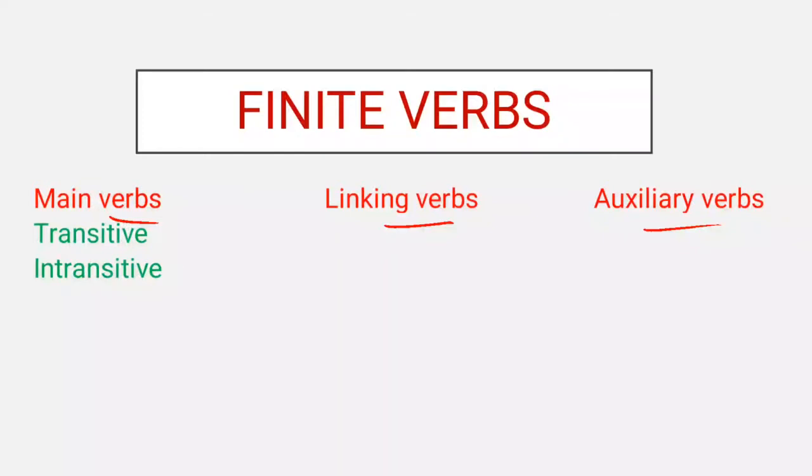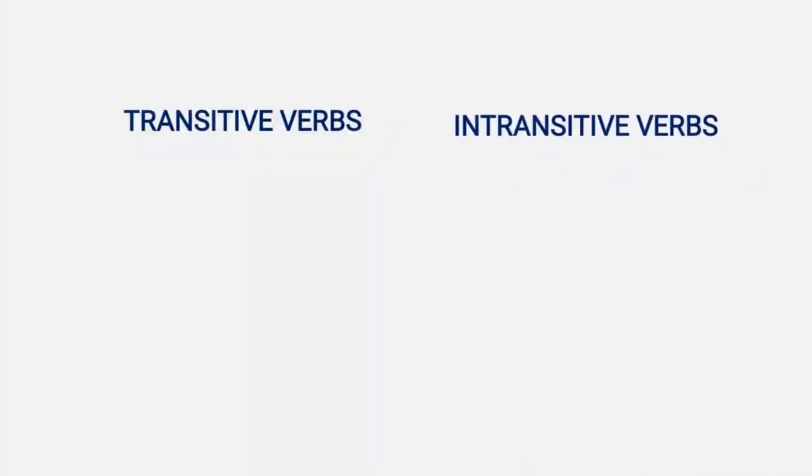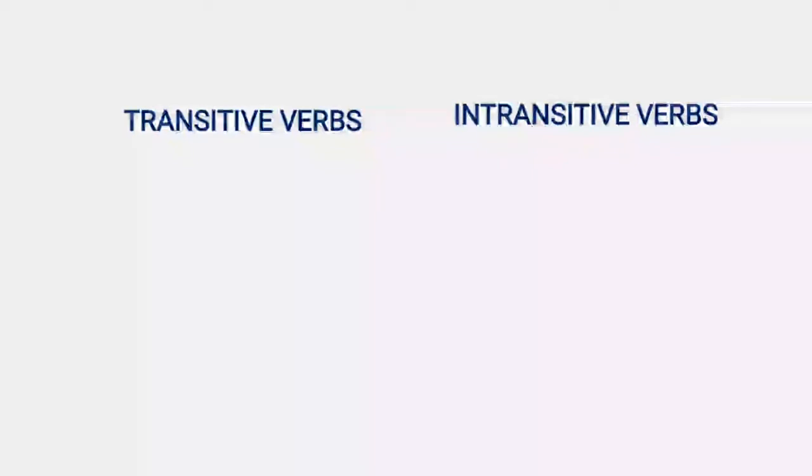Now, these main verbs, which are action verbs, can be divided into four different types: transitive, intransitive, regular, and irregular. Let's understand them one by one. First of all, let's talk about transitive and intransitive verbs.